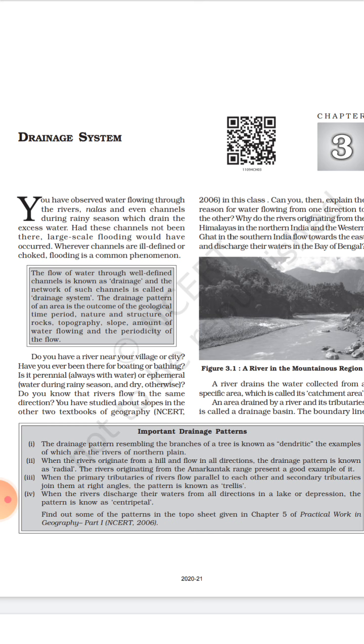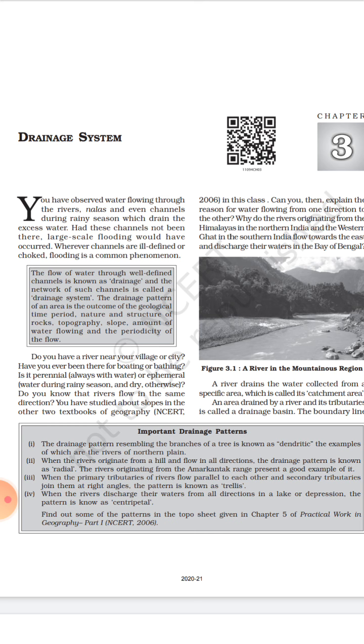So drainage pattern of an area is an outcome of many geological factors like time period, nature, structure of rocks, and slope and amount of water flowing through. So these all factors make a drainage system.